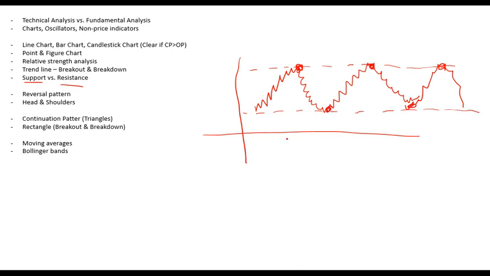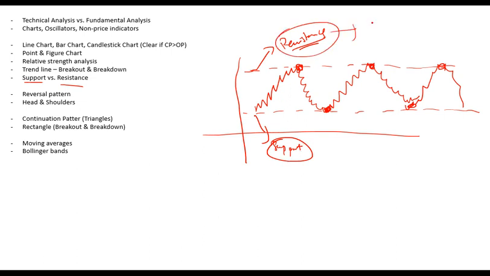it turns around. So if you think that there is a point after which the stock price will rebound or fall back again, and there is a point at which it will turn around and enter into a breakout trend or will again start increasing, this is known as resistance and support. So this top or maximum price after which you think that the stock price will fall back is known as resistance, and this minimum price at which you think that it will start going up or rebound is known as support. So this is support, this is resistance.